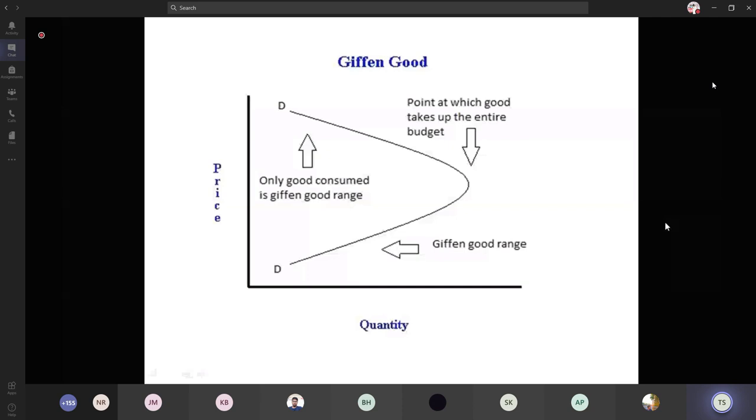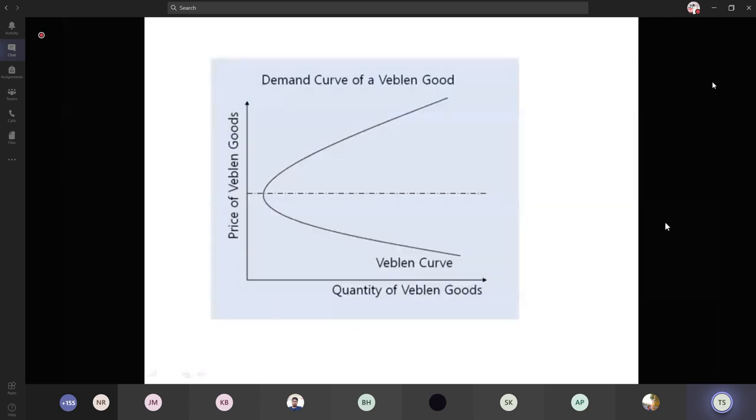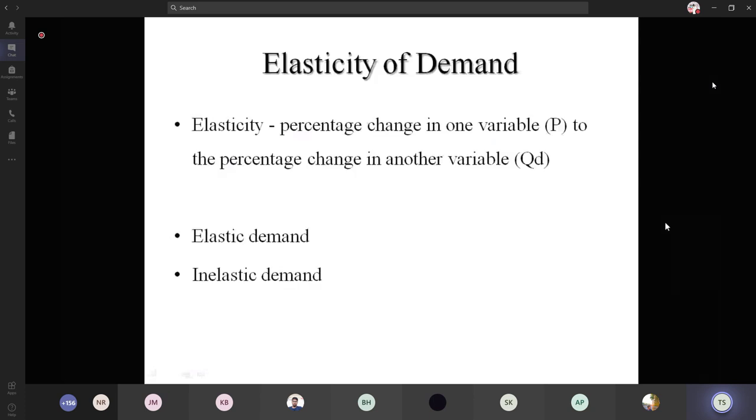Okay, ma'am. So the second one says about the Veblen commodity. Here, the second half, that is above the origin, above the dotted line, refers to the Veblen commodity, and the below one refers to the normal commodities demand curve. It slopes downwards, and the Veblen commodity says when there is an increase in the prices, the quantity demanded also increases. So these are the two exceptions of the law of demand.